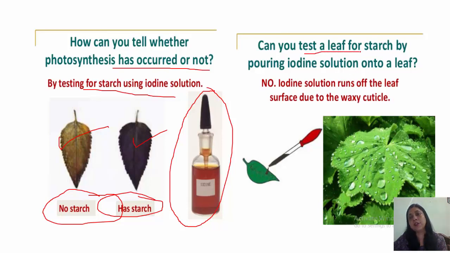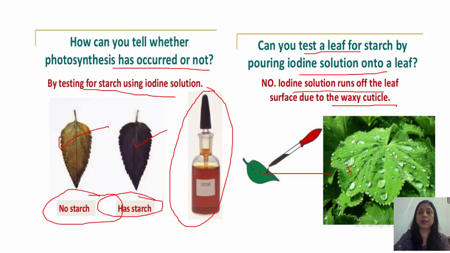Now, can we test a leaf for starch by pouring iodine solution directly on the leaf? No. Why? Because iodine solution will run off the leaf due to the waxy cuticle. जो waxy cuticle अगर हम iodine उस पर डालेंगे तो it will run off. Okay, it will not react with the starch which is present inside the leaf.